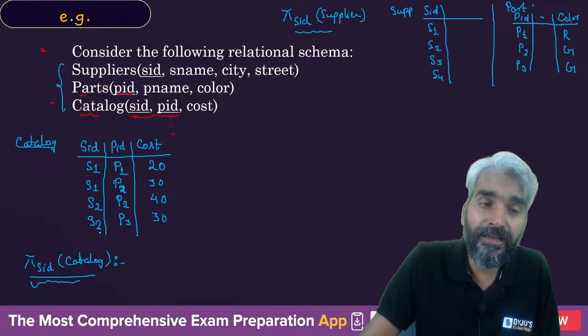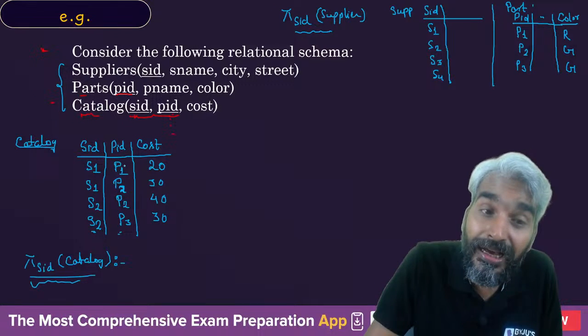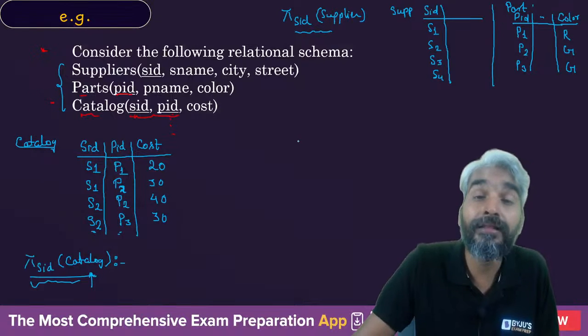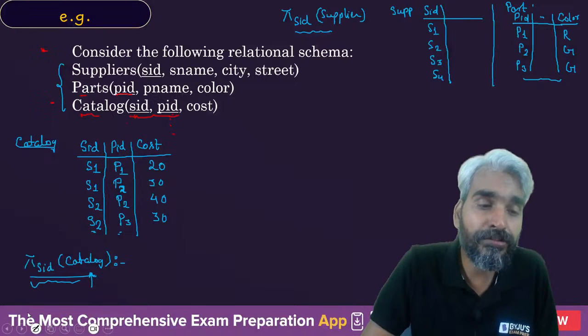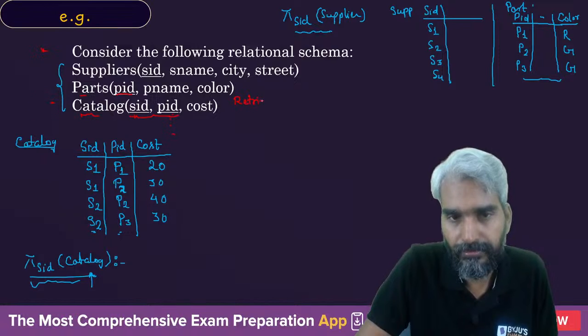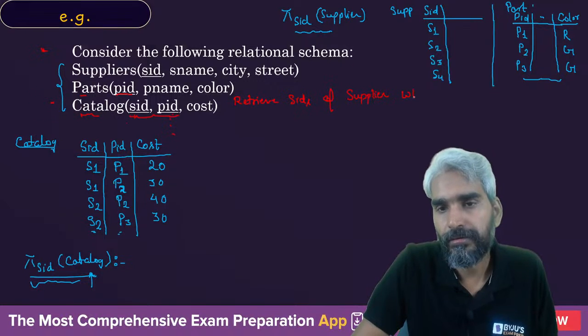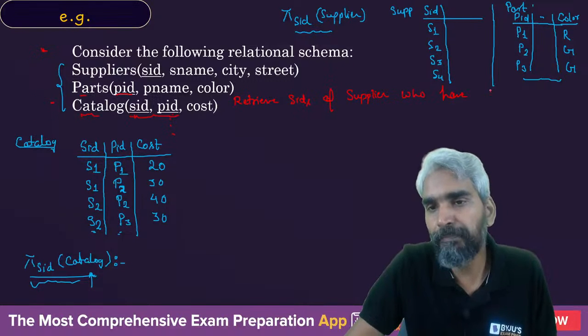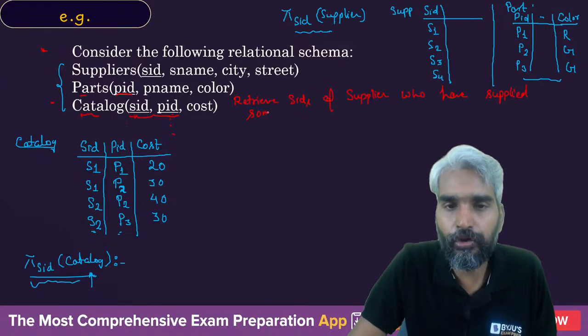Now here we have the information about who has supplied what part, but we don't have the information about the color of that particular part in the catalog table. The color of that particular part is available in the part table. So my question is, if I ask you to retrieve SIDs of suppliers who have supplied some red color parts, then what will be the output?